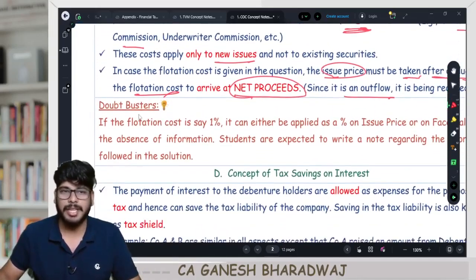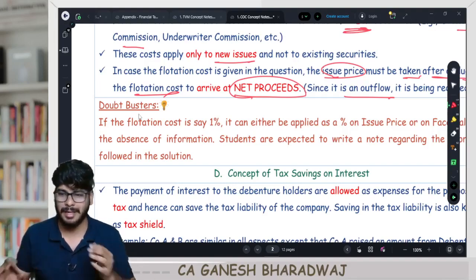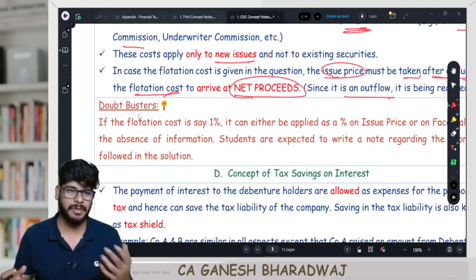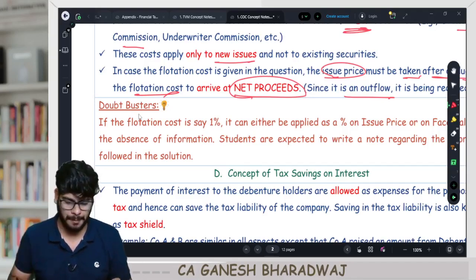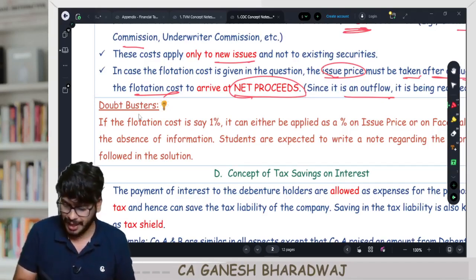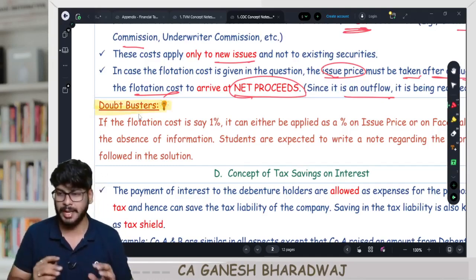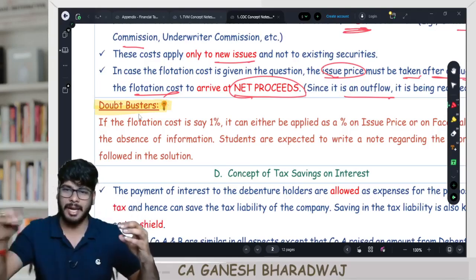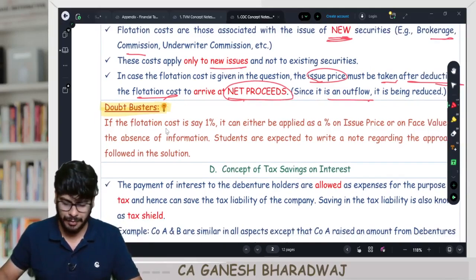Now, generally in this area, there is one huge confusion which students ask me left, right, and center as a doubt. This is one lacuna which our institute study material also has. This is a huge lacuna. That's why I have categorized this as a doubt buster area. Many students have this doubt, so I have created that doubt here and clearly mentioned the solution that you can follow, the remedy for this doubt.